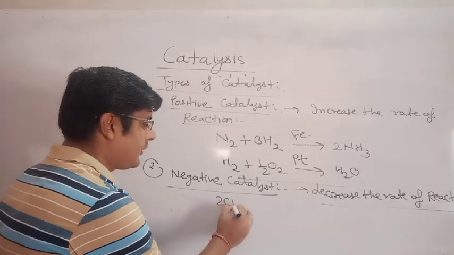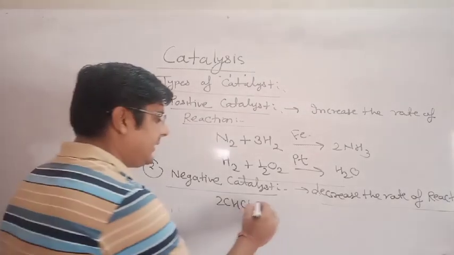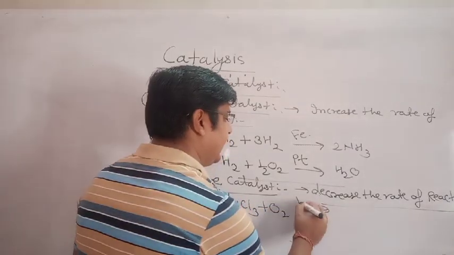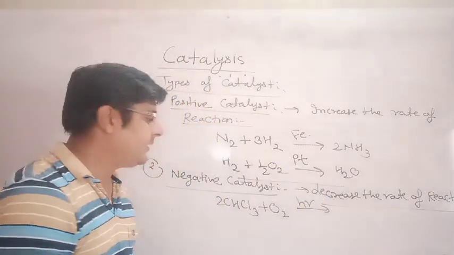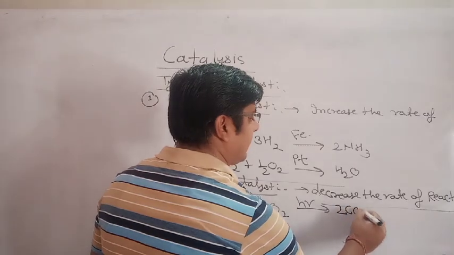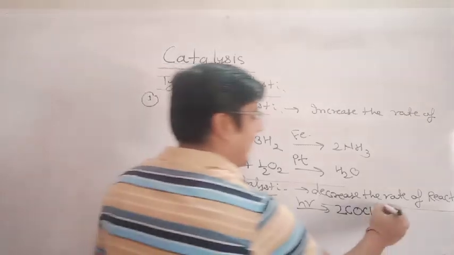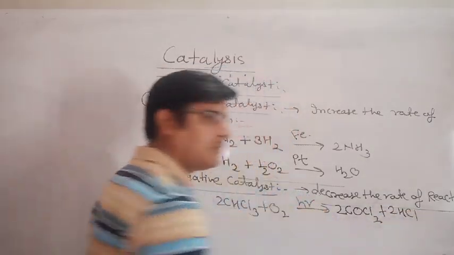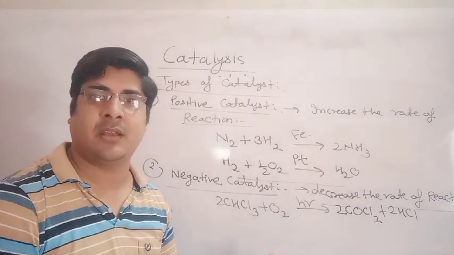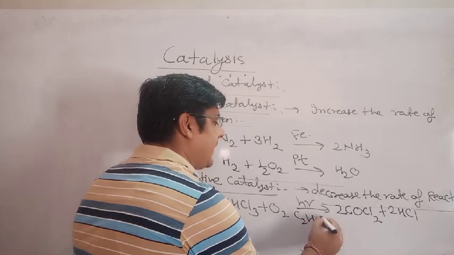Chloroform is a very important reagent. When it comes into contact with dioxygen in the presence of light, then it will be converted into a poisonous gas, carbonyl chloride. It is also known as phosgene, and also makes HCl. If you want to stop this reaction or decrease the rate of this reaction, then you will have to mix here ethanol, C2H5OH.